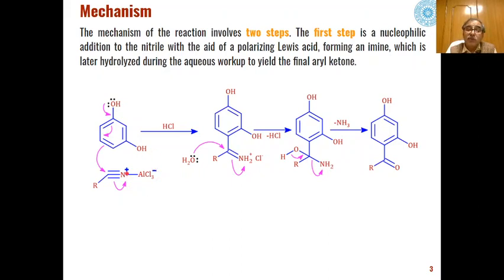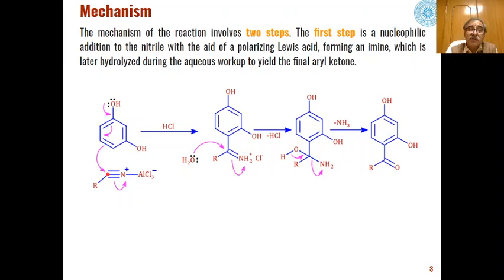So the lone pair present on nitrogen is coordinated with the Lewis acid, and this will make this nitrogen electropositive. So a positive charge will be developed on the nitrogen, and because of the positive charge on this nitrogen, the electron density of this triple bond will be attracted toward nitrogen to neutralize this positive charge.